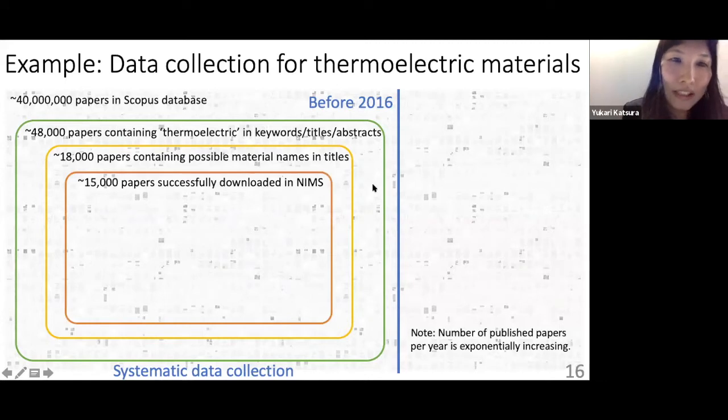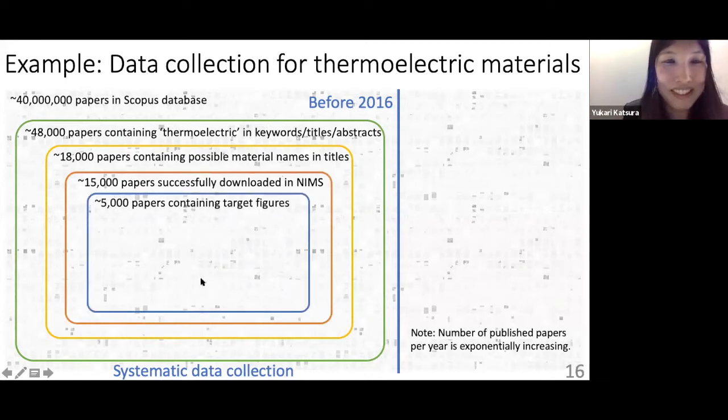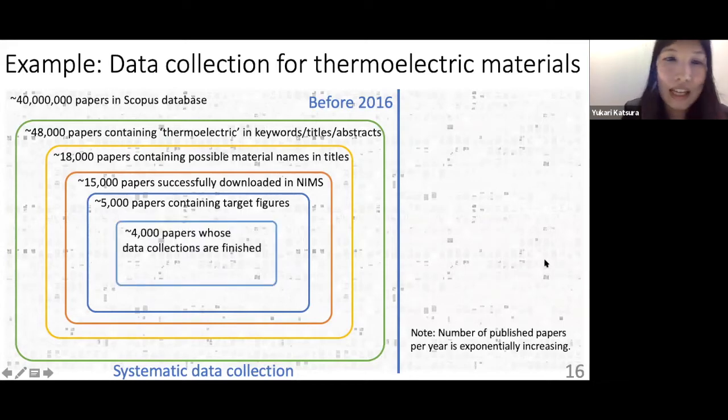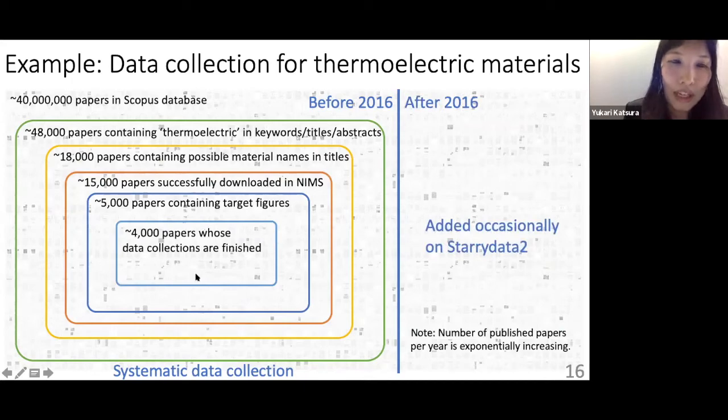And then we downloaded the papers. Now we don't have to actually download, but we just collected about 5,000 papers containing the target figures. And for the papers published after 2016, we just added the data occasionally. And so we have about 5,000 papers in our database.